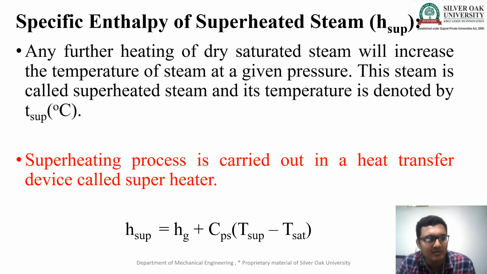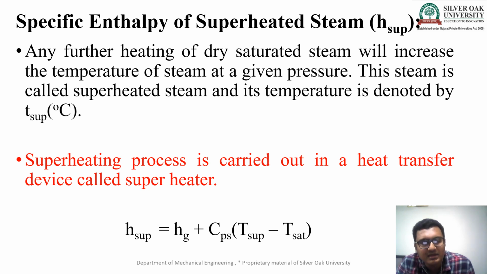Now we learn about a new term, H superheated, the specific enthalpy of superheated steam. All these terms are utilized in the numerical parts, so we need to learn the basic concept and the mathematical equation of all these terms.